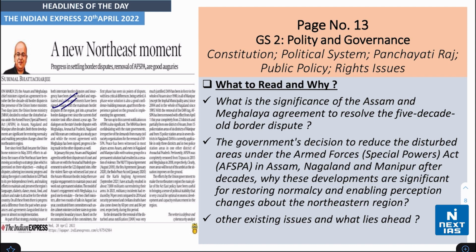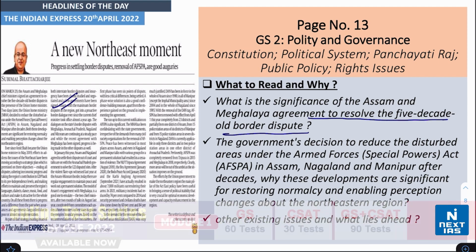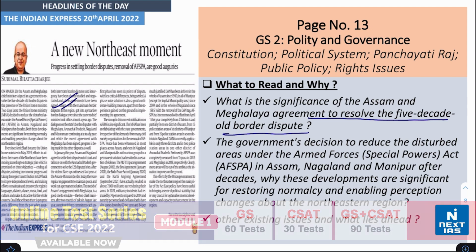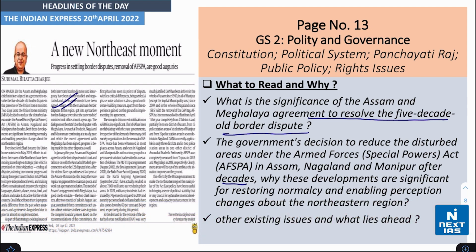Moving further on page number 13 from GS2 Polity and Governance, there's an article headlined A New Northeast Movement. From this article, what is the significance of the Assam and Meghalaya agreement to resolve the 5-decade-old border dispute, the government's decision to reduce disturbed areas under the AFSPA in Assam, Nagaland and Manipur after decades, why these developments are significant for restoring normalcy and enabling perception changes about northeastern regions, other existing issues, and the possible scenario ahead.